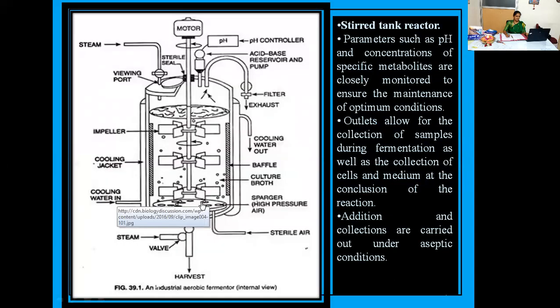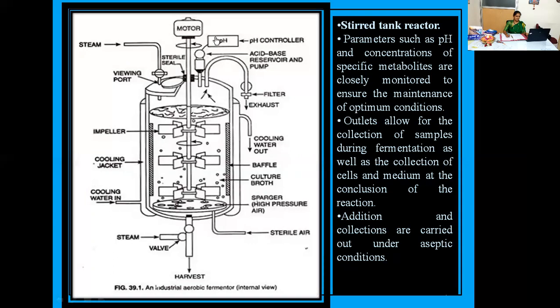Next, here you can see one of the typical stirred fermenters. As you can see in this fermenter, this is the valve. For the aeration, the sterile air will be sent here. Then you can see the sparger, through which air will be sent inside. Then the cooling jacket can be observed here. This is the impeller, which can also be known as the agitator.